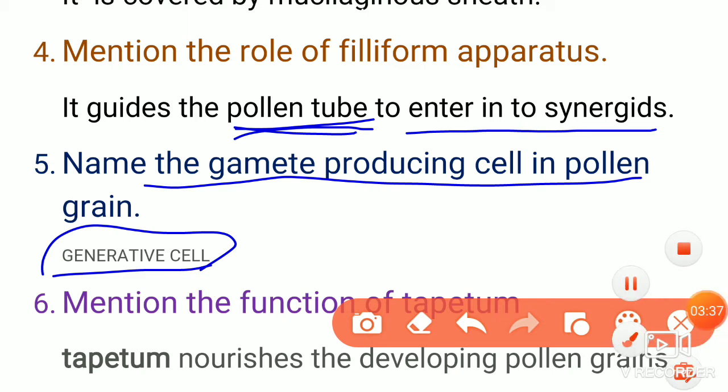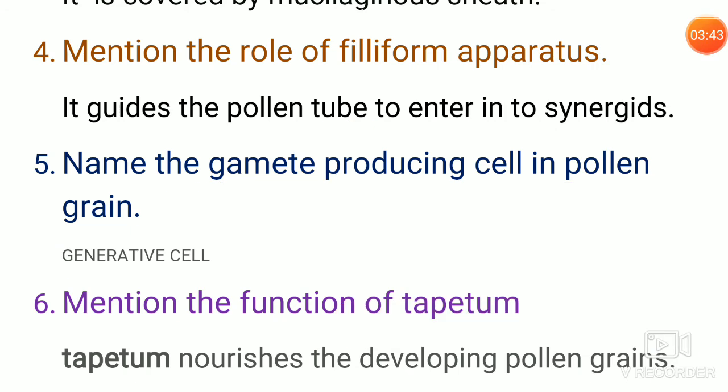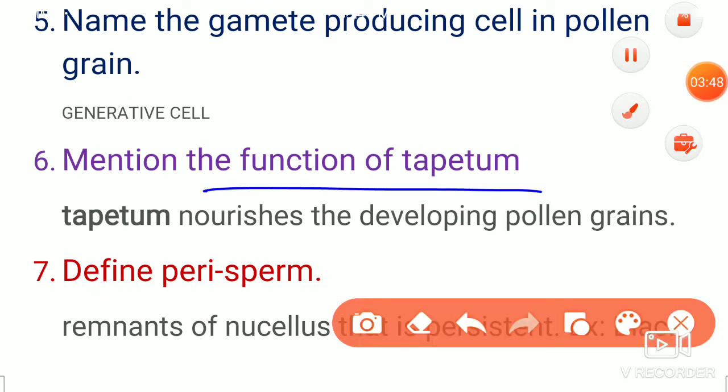If we consider the next question, mention the function of tapetum. The tapetum which is present in the anther, what is its function? The tapetum will provide nutrients.